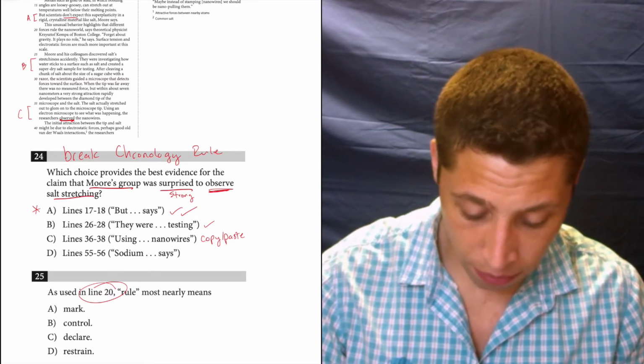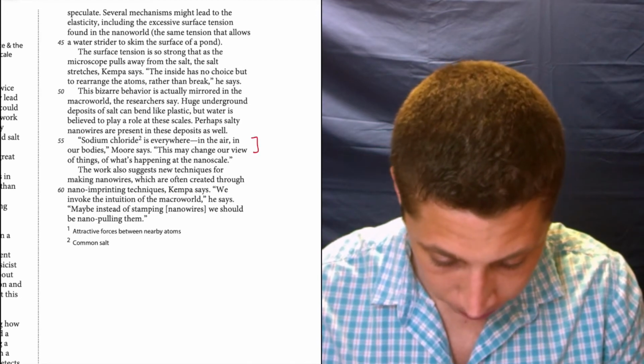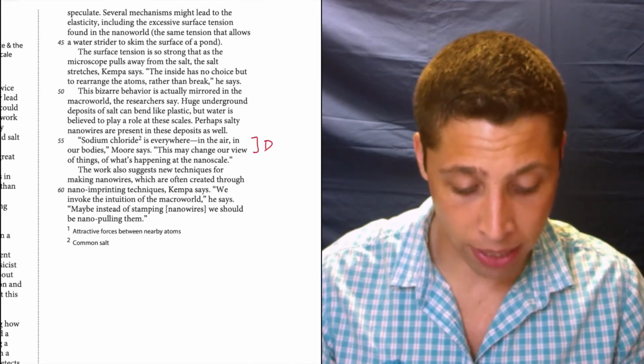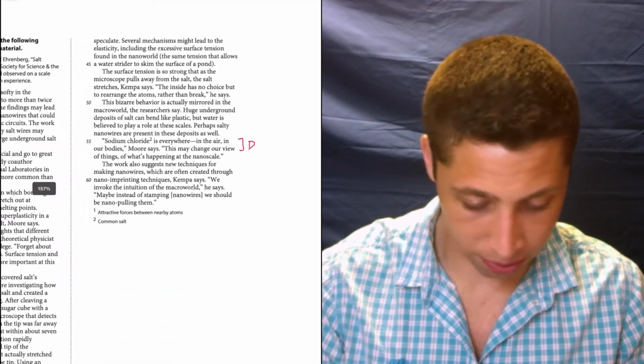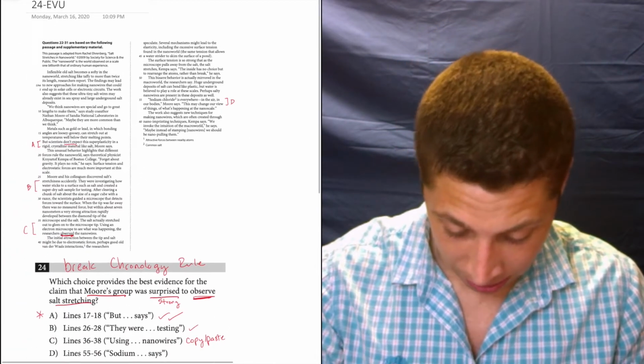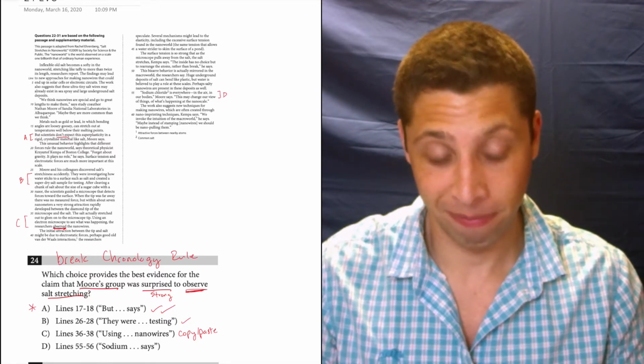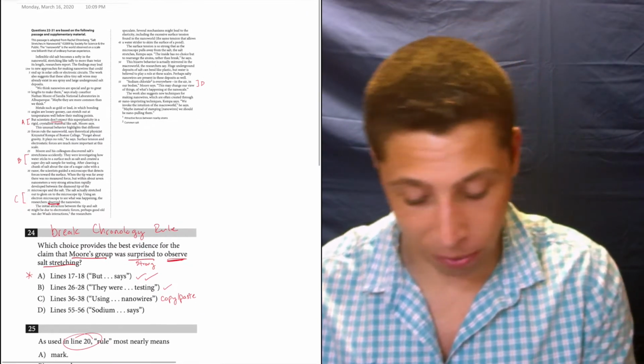But let's look at D, 55 to 56. That's going to be here. Sodium chloride is everywhere, in the air, in our bodies, Moore says. Is that it? Is that the whole thing? 55, 56, yeah. Well, that doesn't say anything. It doesn't say anything about what they observed, what they're surprised by, salt stretching. That just seems completely random.